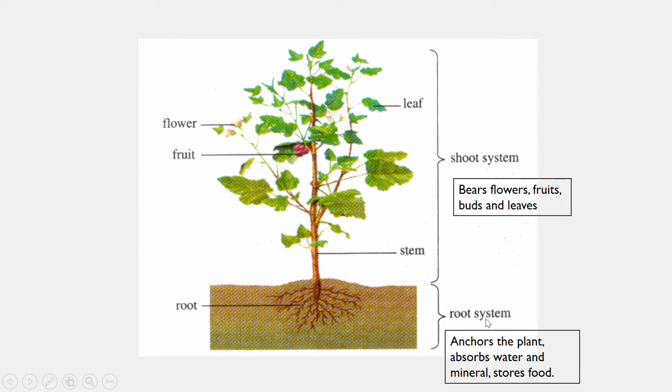Kalau root system, sistem akar, it is meant for anchoring, ataupun dia secure, memastikan pokok ini ada pada kedudukan ini, tidak tumbang, anchor the plant. Okay, also in absorption of water and mineral salts, as well as sometimes it serves as food storage, okay, depending on the types of the plants.